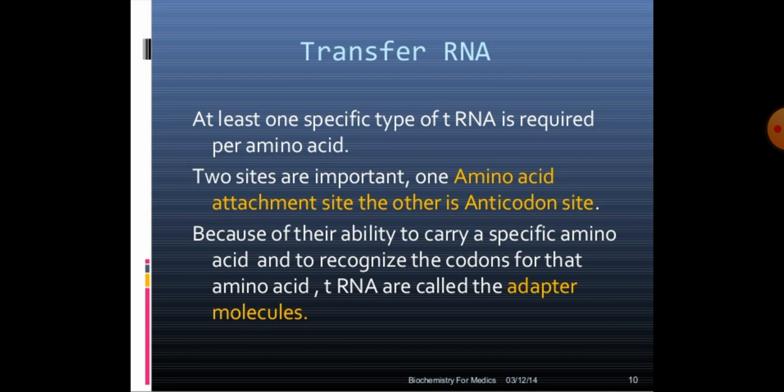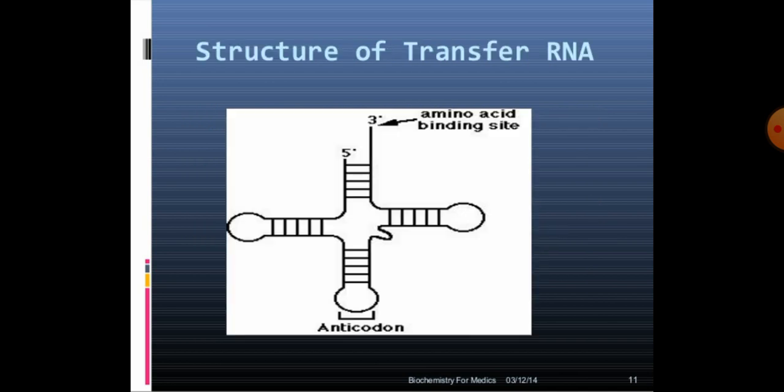Transfer RNA. At least one specific type of tRNA is required per amino acid. 2 sites are important, one is the amino acid attachment site and the other is the anticodon site on the transfer RNA. Because of their ability to carry a specific amino acid and to recognize the codons for that amino acid, tRNA molecules are also called adapter molecules. This is the structure of transfer RNA, tRNA, that has 4 arms.